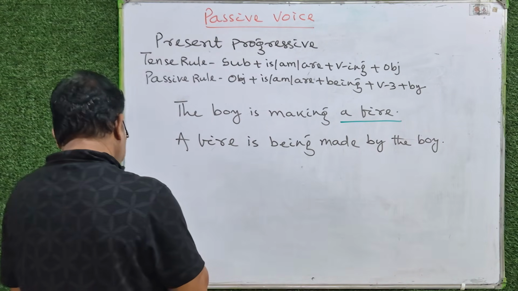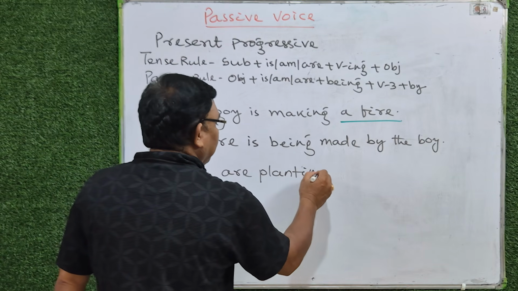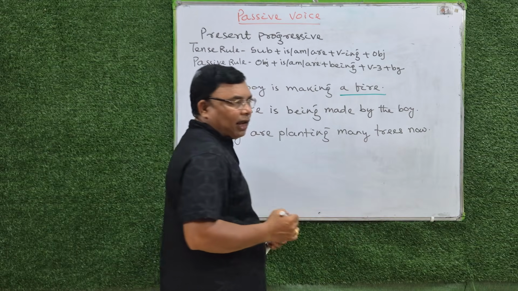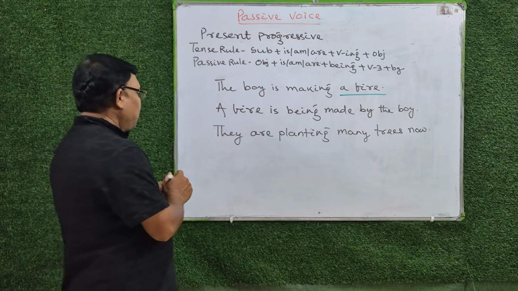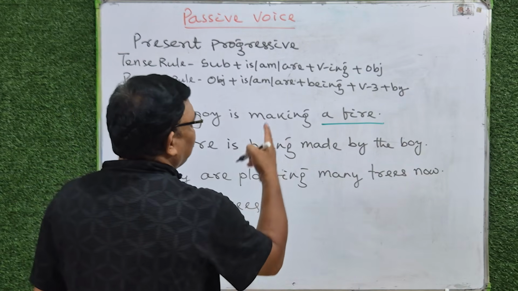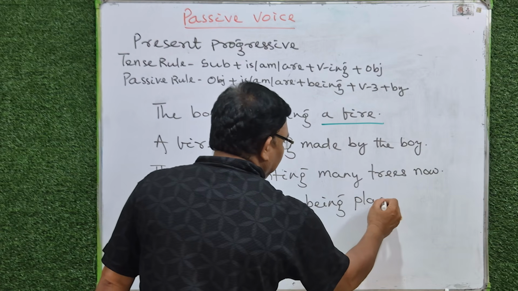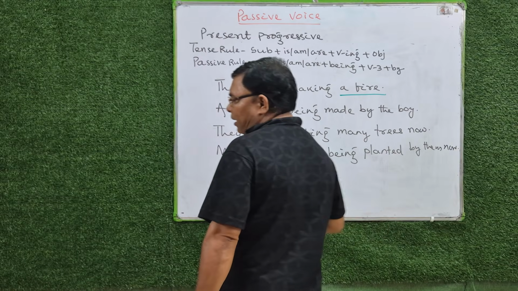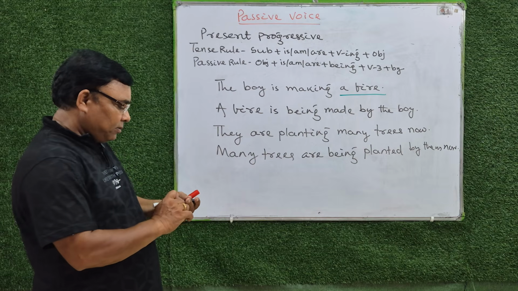They are planting many trees now. Which is object? Many trees. What are they planting? Many trees. So many trees is, am or are. Many trees are being planted by them now. Put the formula and get the answer.